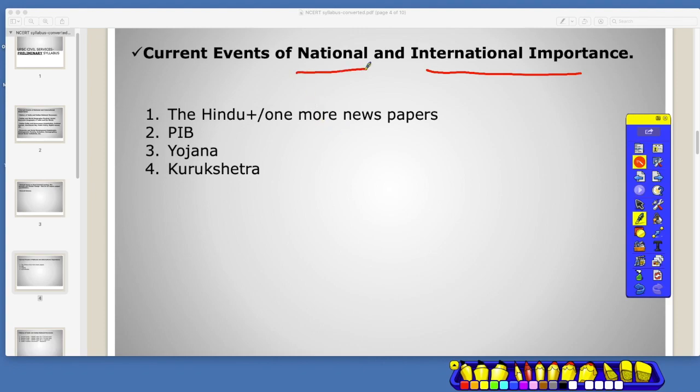And when you come to the national importance, the government would have released a new scheme for the unorganized sector, or for the farmers, or they would have come up with a new project for a better environment, or the Supreme Court has appointed a new judge, or there is a change in the political system in the country, or they changed the provisions of certain states.